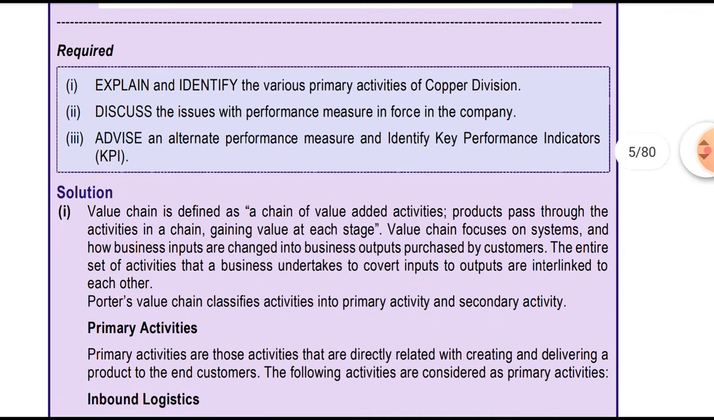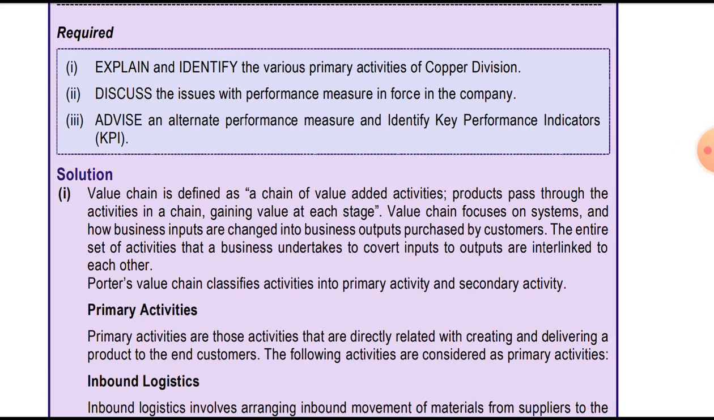Discuss the issue with the performance measure in force in the company. What is the actual issue? They are just focusing on the primary financial factor. To earn the bonus they are just waiting for the price to go down, and since they haven't placed an order, the company is on the verge of stock out. That can lead to further loss. For instance, there can be a production stoppage and other issues due to non-availability of the raw material.